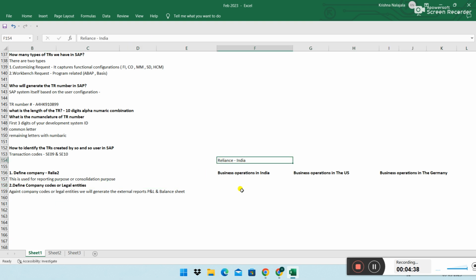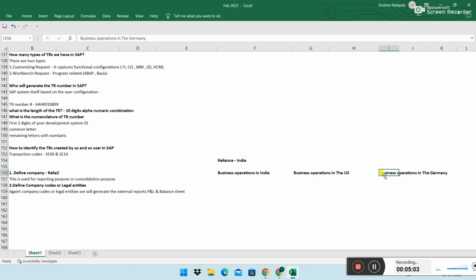Your company can be based out of one origin country, where the company was established, which we call the origin country. In our example, Reliance is our client, based out of India. It belongs to India, but it is doing business in India, in the US, and in Germany, in 3 countries.